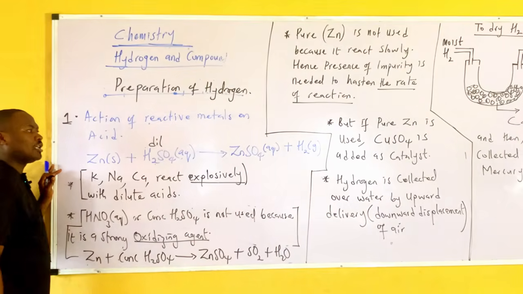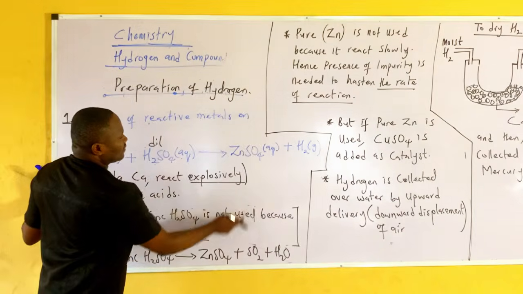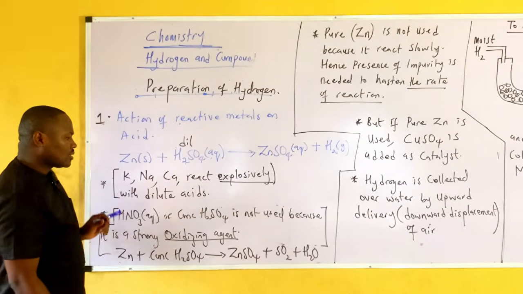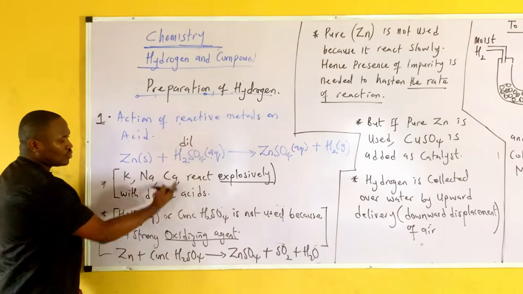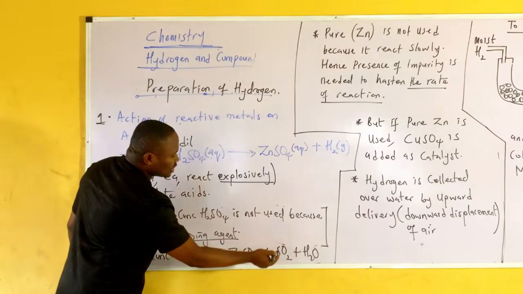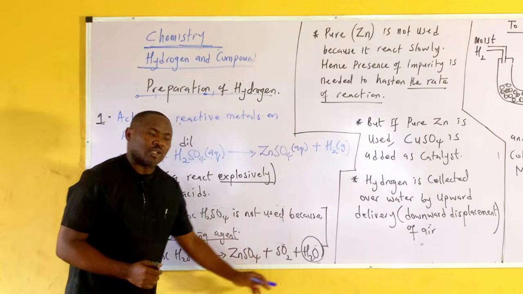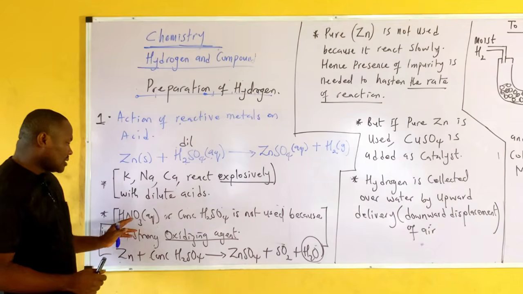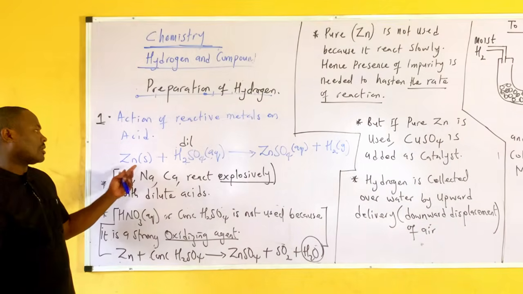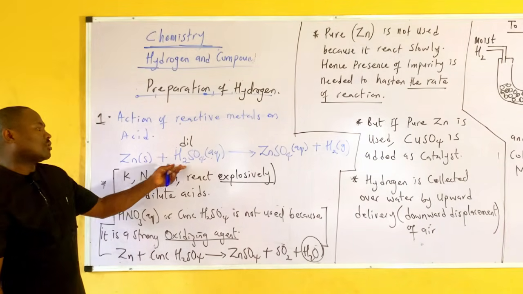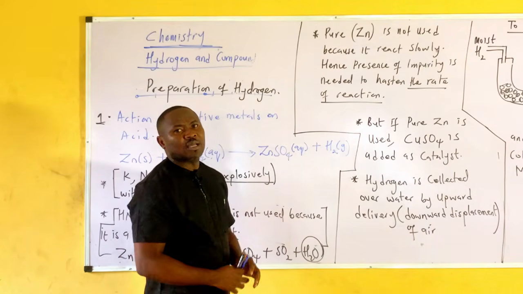So dilute H2SO4 can react with zinc to give us zinc sulfate and hydrogen gas. Why is it not possible to use concentrated H2SO4 but dilute? Because it will oxidize hydrogen into water. You see, instead of hydrogen gas, we are now having water. That's why concentrated acid will not be used for such a reaction. Rather, I'll be using zinc plus dilute H2SO4 to give us zinc sulfate and hydrogen gas.